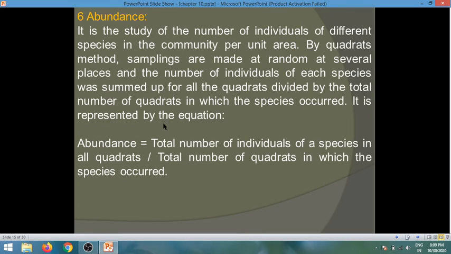It is represented by the following equation: abundance is equal to total number of individuals of a species in all quadrants divided by total number of quadrants in which the species occurred.